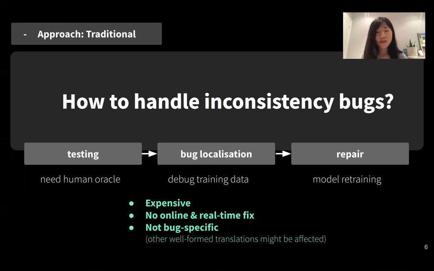And also, it is not bug specific, because when you retrain a model, you get a new model with totally new behaviors. So some bugs are fixed, but new bugs may appear. And many well-formed translations might be affected.